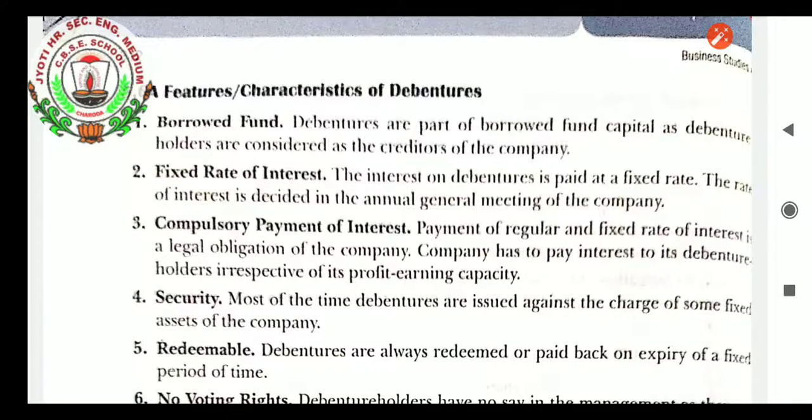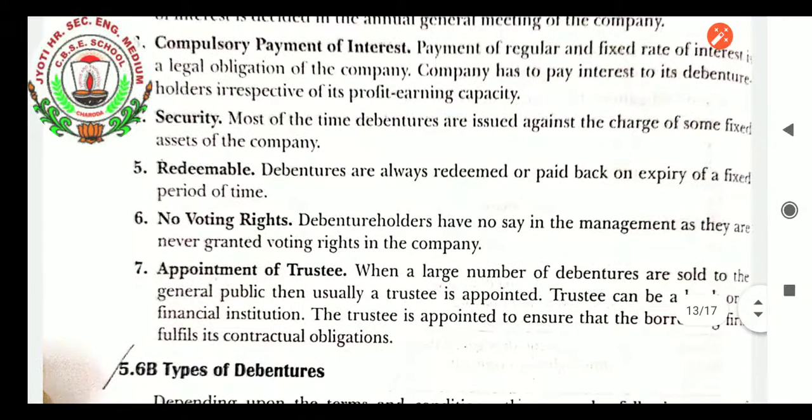Redeemable, paid back. Redeemable means paid back. Debentures are always redeemed or paid back on expiry of a fixed period of time. No voting rights. Debenture holders have no say in the management, as they are never granted voting rights in the company. Appointment of trustee. Yes, definitely students, appointment of trustee must be there.